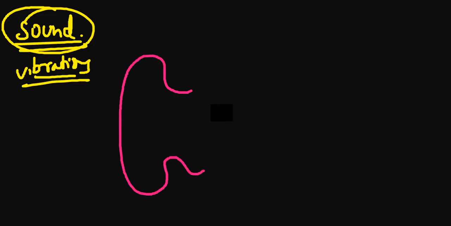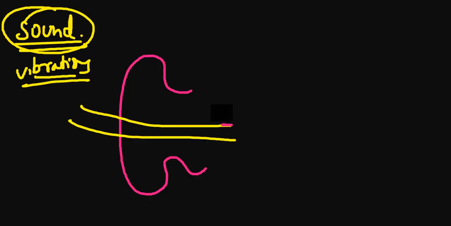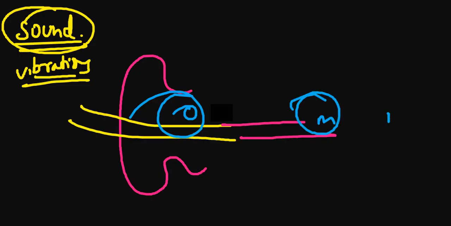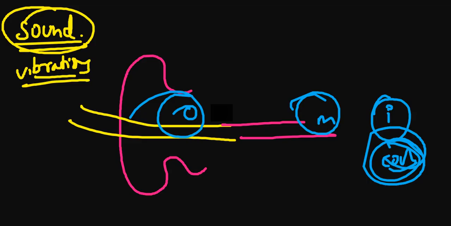Obviously, what is a sound? It is the vibrations that are happening in the ear. So how do these vibrations go on? Let's suppose this is your ear. From here, it will go through the tympanic membrane and all those things. It will go on from the middle ear. This is called the outer ear, the outer portion. This is the middle ear, and in the inner ear we have this cochlea, and from this cochlea the signal goes on from the auditory nerve to your temporal lobe.